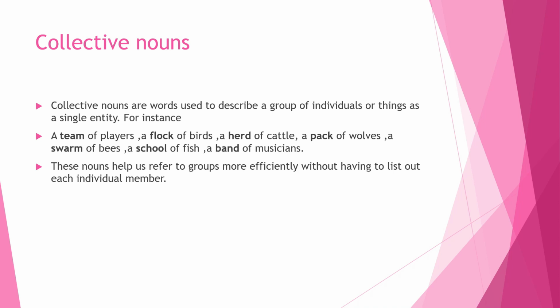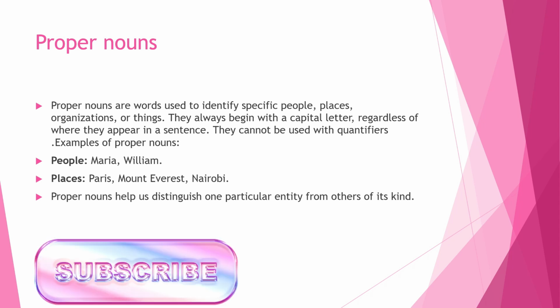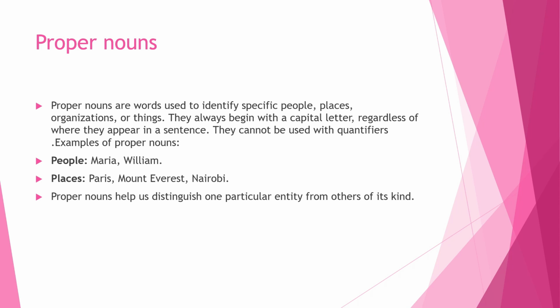These nouns help us to refer to a group of things more effectively without having to list out each individual member. Proper nouns. Proper nouns are words used to identify specific people, places, organizations, or things. They always begin with a capital letter, regardless of where they appear in a sentence. They cannot be used with quantifiers. Examples of proper nouns: we have people like Maria, William, Peter, name them. Places like Paris, Mount Everest, Nairobi, Machakos, all those. So proper nouns help us to distinguish one particular entity from others of its kind.